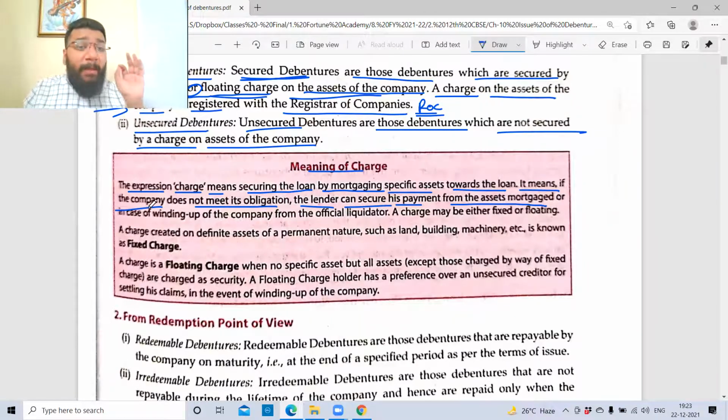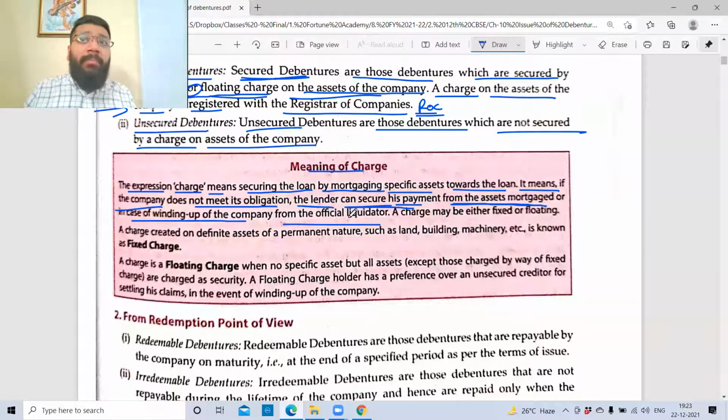It means if the company does not pay as promised to the debenture holders, the lender can secure his payment from the asset mortgaged, or in case of winding up the company, from the official liquidator. So when the company is wound up, the court will appoint an official liquidator who will take care of what assets will be sold at what value, and from that whatever money is coming, to whom it will go first. All that is being checked by an independent person called an official liquidator.